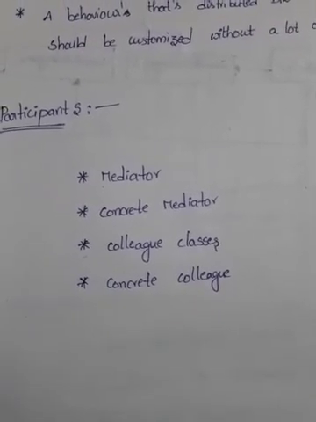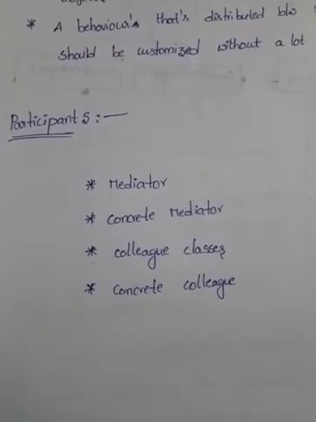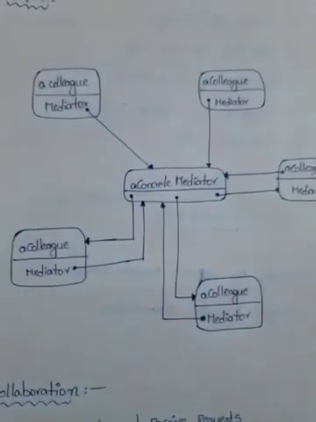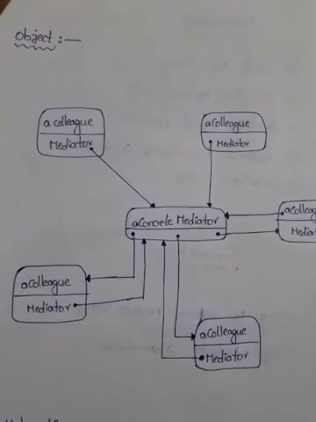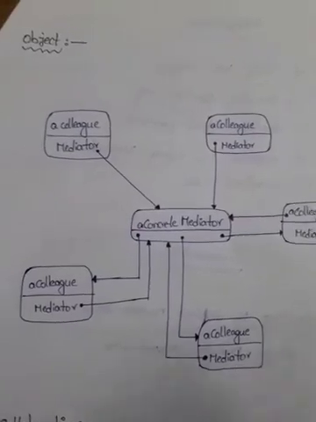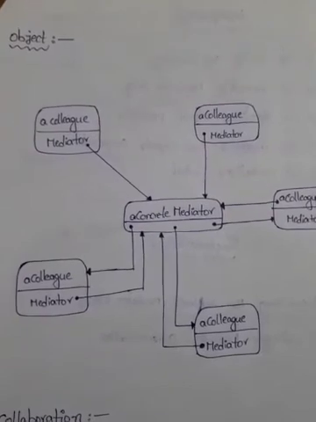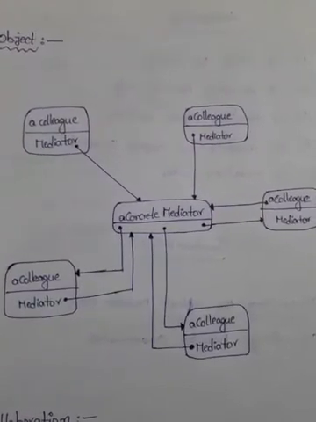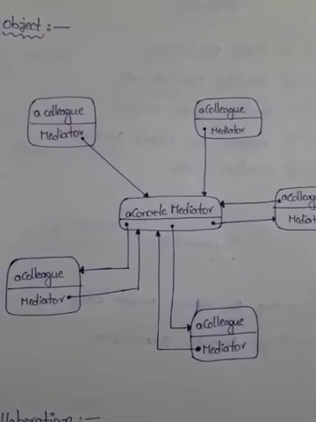Let us see one more structure, a typical object structure for this mediator pattern. This is one of the object structures for this mediator pattern, consisting of a concrete mediator that implements a colleague classes.